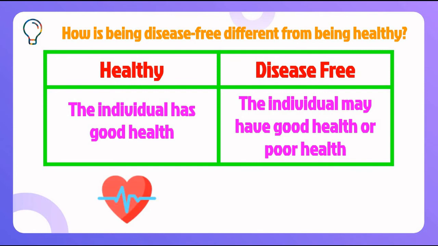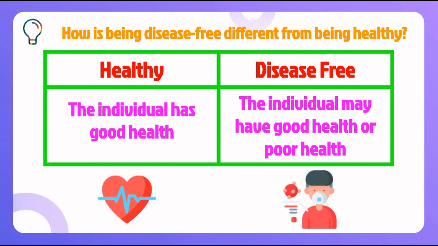The individual should have good health. If the individual is perfectly having good health, then healthy. As I said, on the number line, he's at +5 or 10. Whereas in disease free, he's at 0. We cannot say he is in minus, but he is at just +1 or +2. So he's not perfectly healthy. Something may be wrong with his body. So this is the main difference between healthy and disease free.